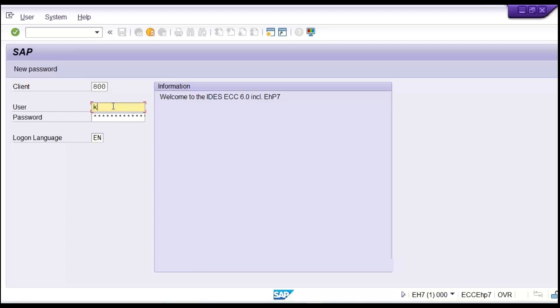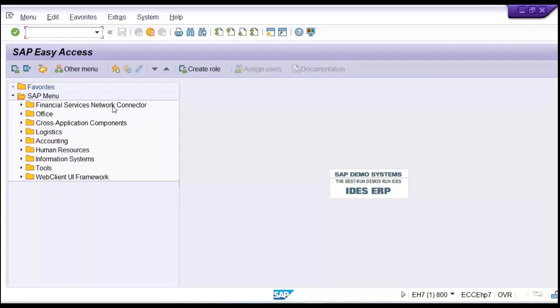Now, I'll tell you guys, give your user ID and password here. And whenever you guys are going to set up your password, better to keep a simple password, right? Sometimes people give complex passwords, and then they forget the password. In that case, if you give a wrong password, your ID is going to be locked. So once again, the password needs to be reset from our side, then you will be able to log in again, isn't it? So keep a simple password so that it will be easy to remember, and better to keep the password in numeric digits only.